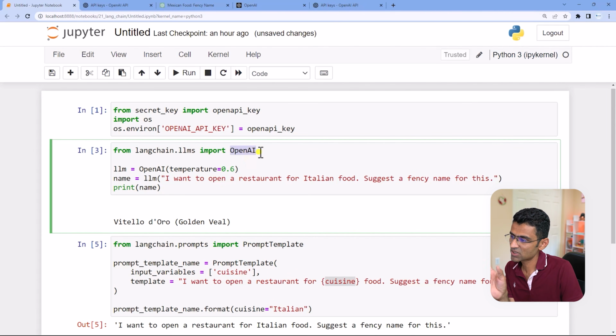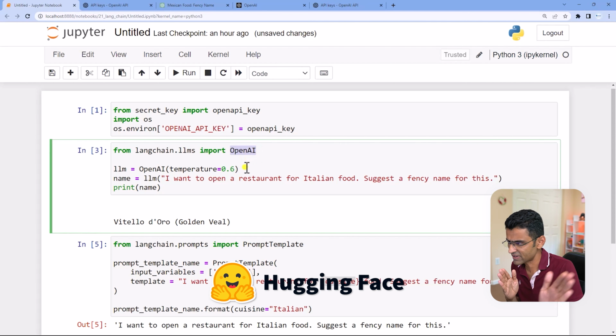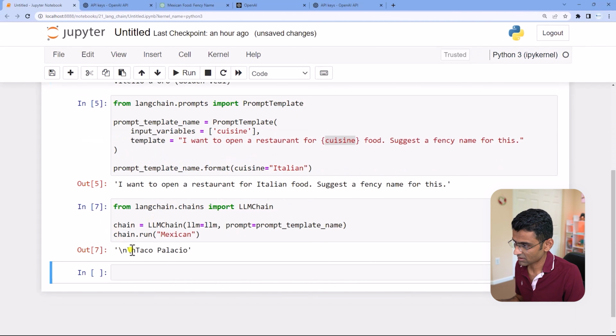So if you were using Hugging Face, then you'll have to do the Hugging Face setup, and it will call Hugging Face. Okay, here we are kind of paying that cost. But by the way, when you created that OpenAI account, you got $5 free credit, so you should be okay. $5 is more than enough for initial learning and exploration, and after that, if you like it, you can go ahead and pay money. So that is the simple chain that we got here.